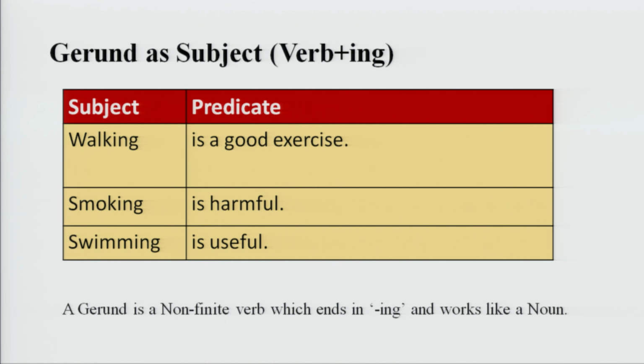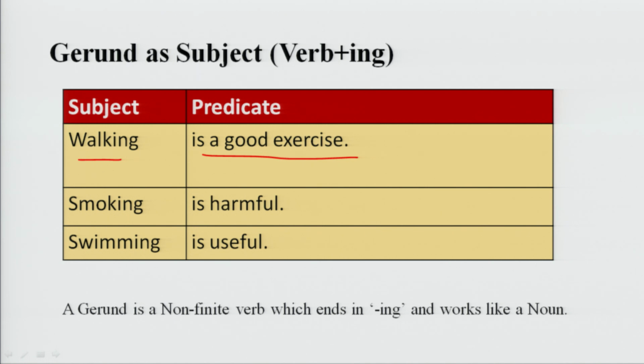Dear children, you must be familiar with noun or pronoun as the subject of a sentence, but sometimes verbs may also act as subject. Look at these examples. Walking is a good exercise. Here walking is placed in the column of subject. What is walking?